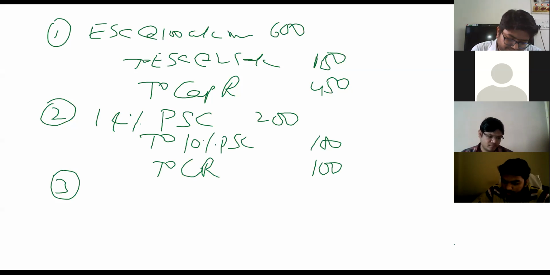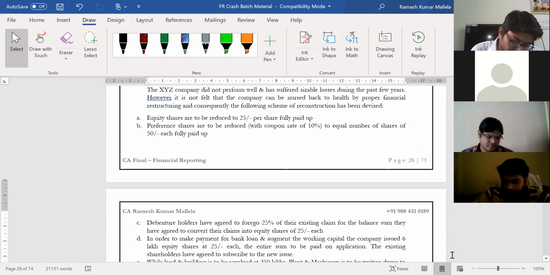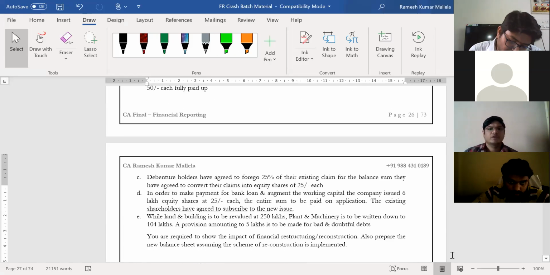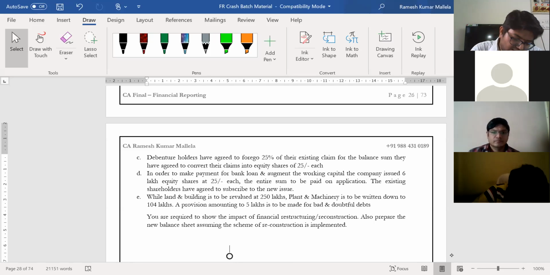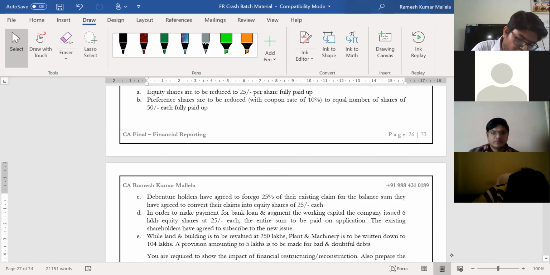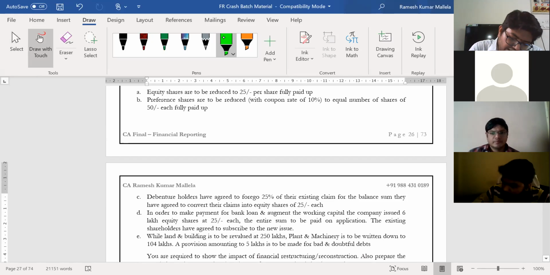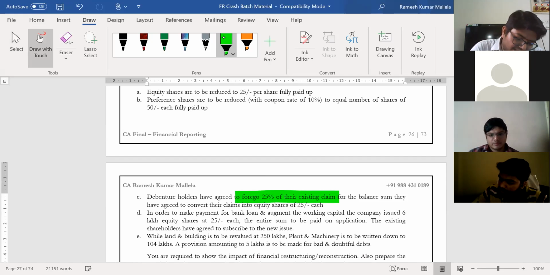Third, debenture holders have agreed to forego 25% of their existing claim for the balance sum. For the balance sum, they have agreed to convert their claims into equity shares of 25 each. Now, please see here carefully. The word claim is very important here.